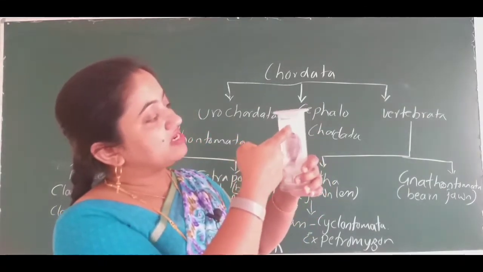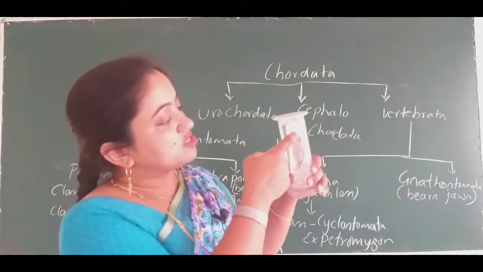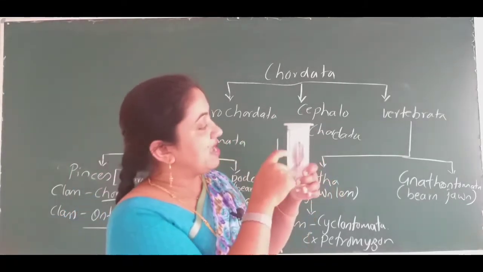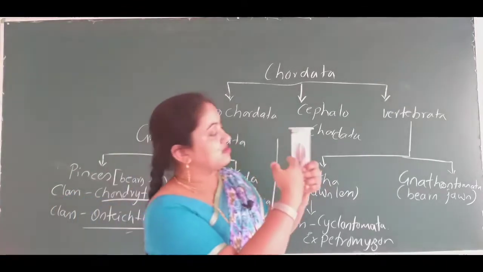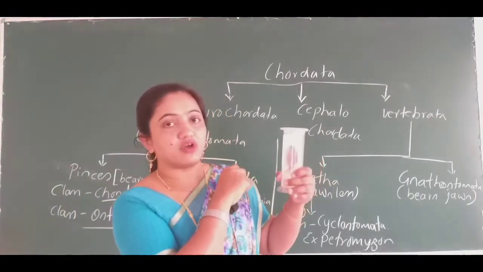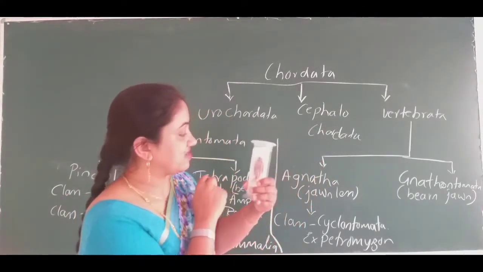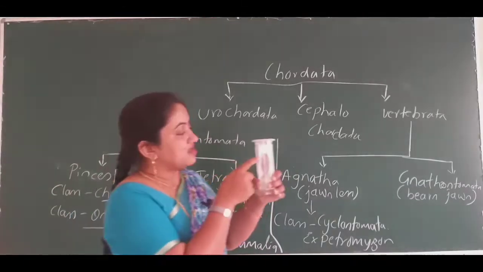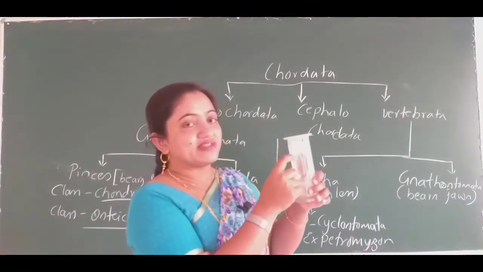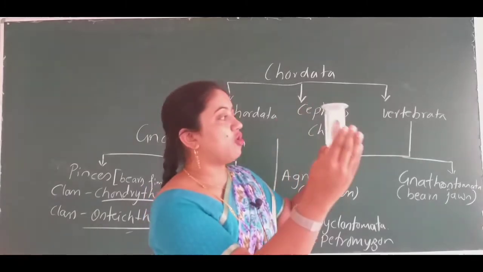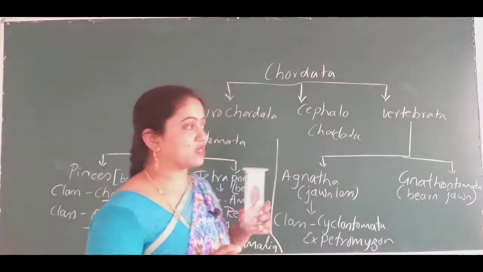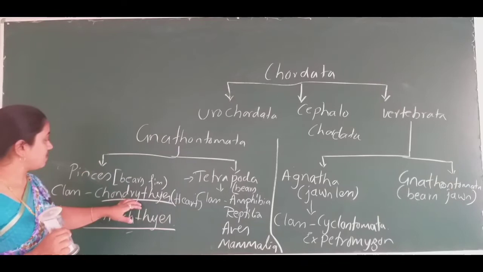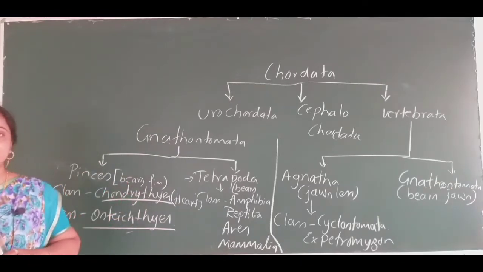At the anterior position, mouth is present, and the scales are cycloid or ctenoid scales, we can call it. Here the gill slits are covered by operculum, but that operculum is absent in class Chondrichthyes.